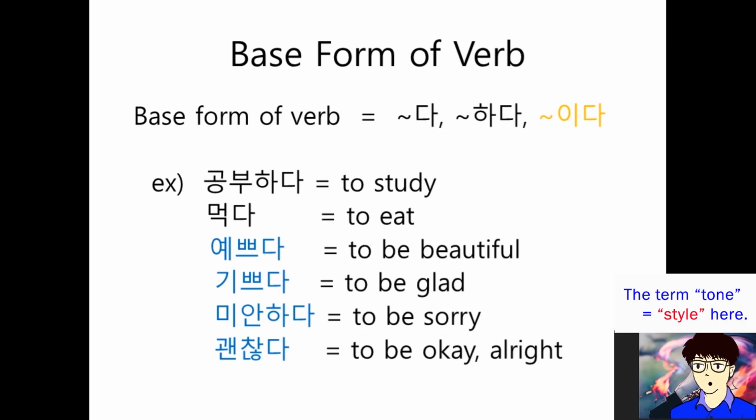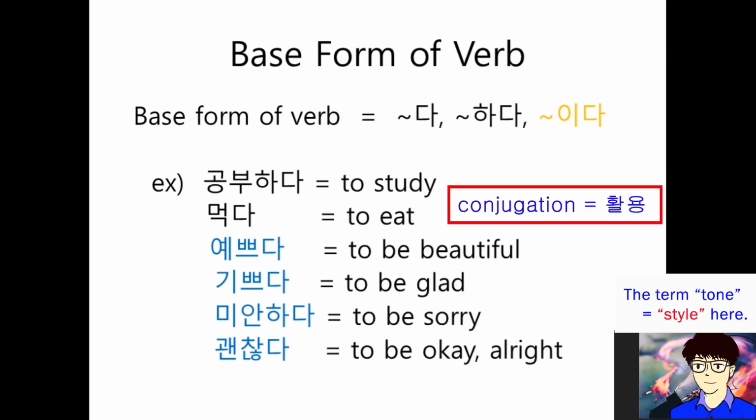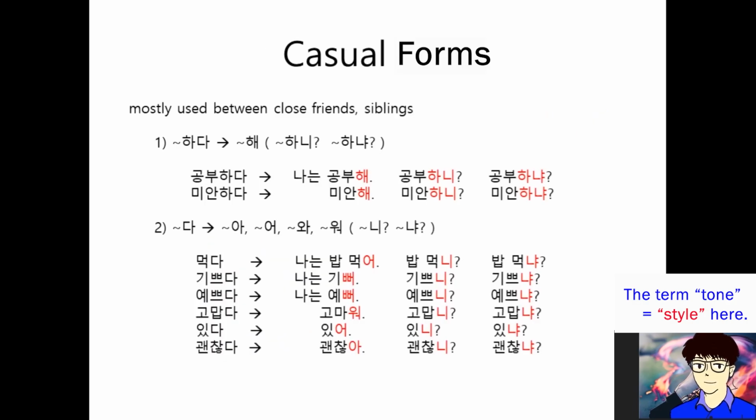So, if you want to express each tone, mostly you need to change these base form of verbs, okay? This process is called conjugation. We say in Korean, 활용, like that. First, let's take a look at casual tones. We use casual tone between close friends or siblings in family. Even to parents or grandparents in family, because they are so close, right? And the form of this tone is like this.